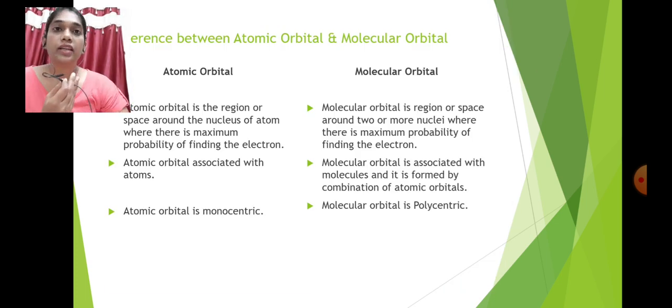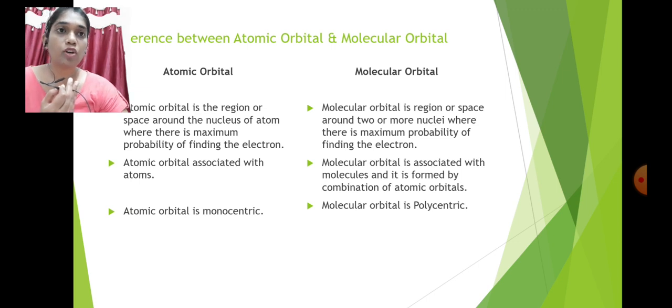So, the next part is the difference between atomic orbital and molecular orbital. Atomic orbitals are associated with an atom. They are purely atomic orbitals, and molecular orbitals are formed by combining two or more atomic orbitals. An atomic orbital is the region or space around the nucleus of an atom where there is maximum probability of finding an electron.